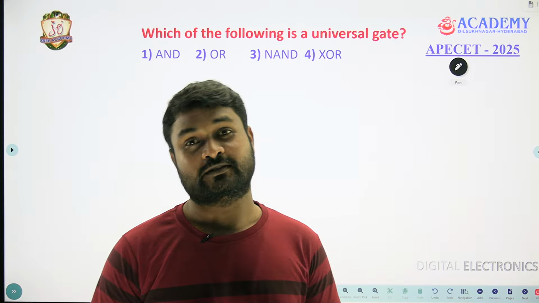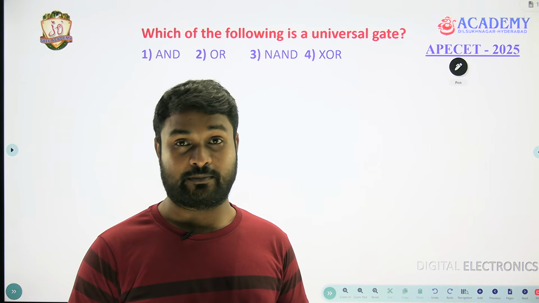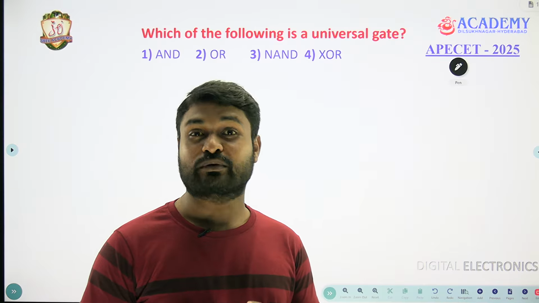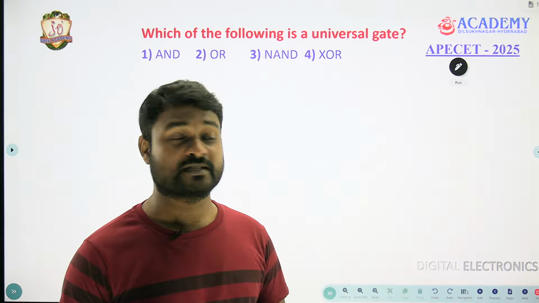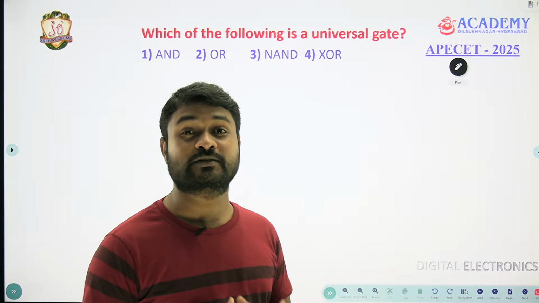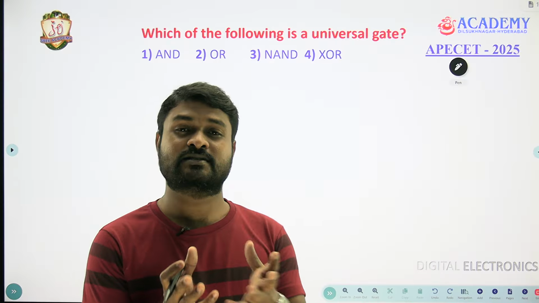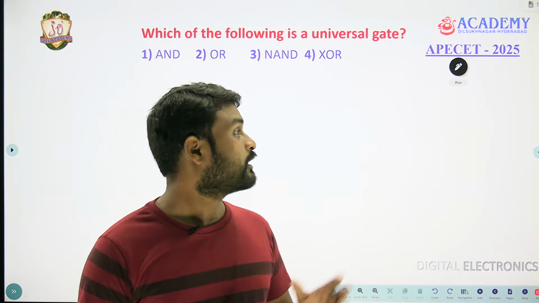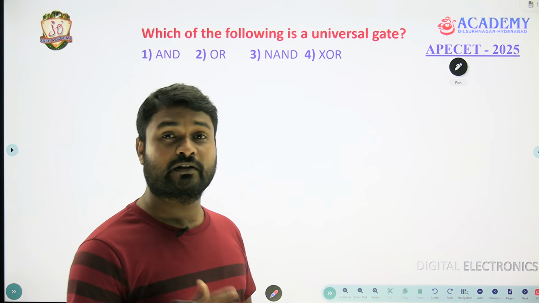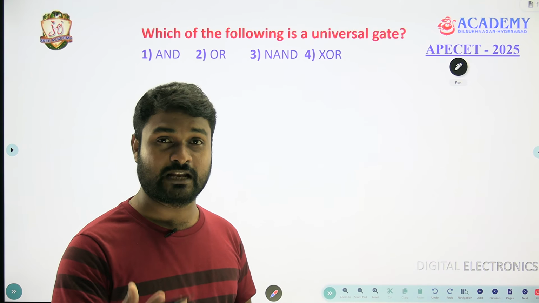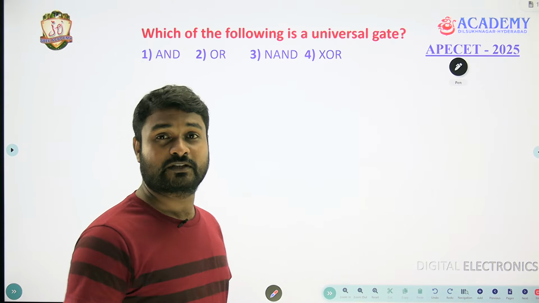We will now discuss the questions which came in the 2025 ECET of AP, particularly for computer science students. Computer science students, you got around 8 to 9 questions, if I am not wrong, in digital electronics, which are very easy. If you know basic things, you can attempt all the questions. Now I am going to give the solutions to all the questions. Please watch, and whenever notes are given, please take them, which will be helpful for your 2026 ECET exam. We will start without wasting our time.